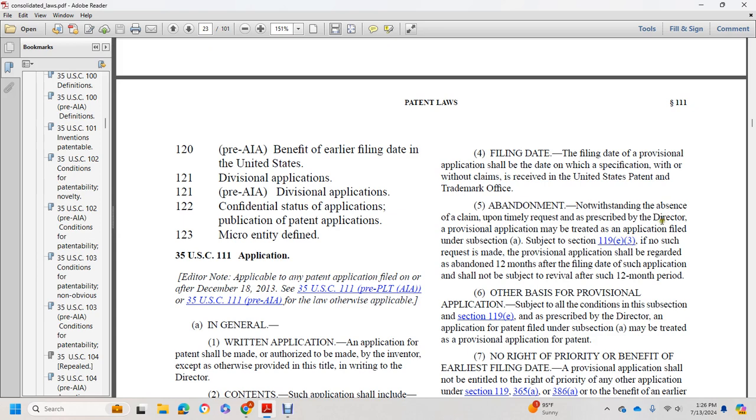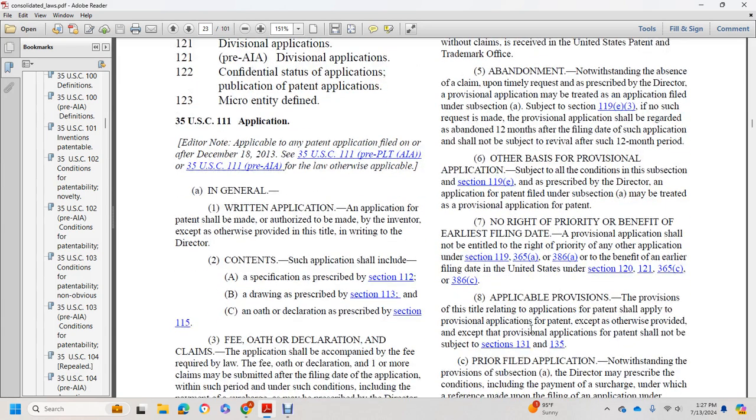The provisional application may be treated as an application filed under subsection (a), per Section 119(e)(3). If no such request is made, the provisional application shall be regarded as abandoned 12 months after the filing date, and such application shall not be subject to revival after the 12-month period. 6. Other basis for provisional application: subject to all the conditions in subsection 119(e) and as prescribed by the Director, an application for patent filed under subsection (a) may be treated as a provisional application for patent. 7. No right of priority or benefit of earliest filing date.